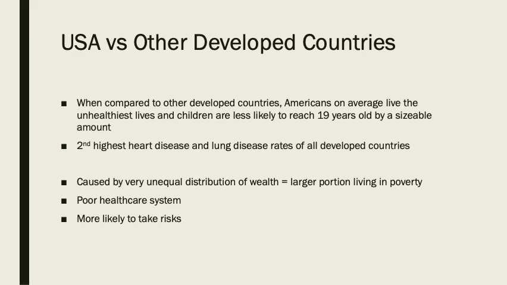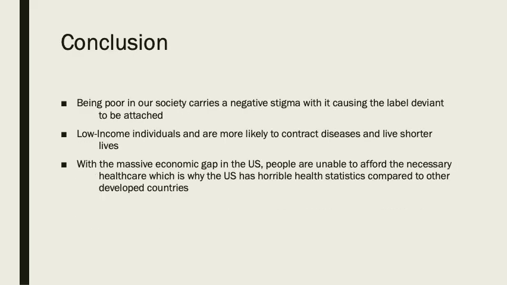So there's a large amount of people in our society that are living in poverty and are unable to afford the healthcare system, even though that's another one of the possible reasons, because we don't have the greatest healthcare system. And people in the USA are more likely to take risks, like not getting vaccinated, if they don't deem it worthy. Conclusion. Being poor in our society carries a negative stigma, with it causing the label deviant to be attached.